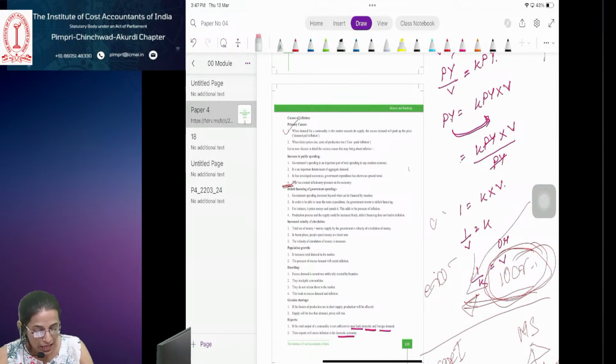Next is expansion of banking. Banking facilities should spread throughout the economy. What they are saying is that a bank, as a financial institution, should provide its banking facilities in different areas, in rural as well as urban areas.